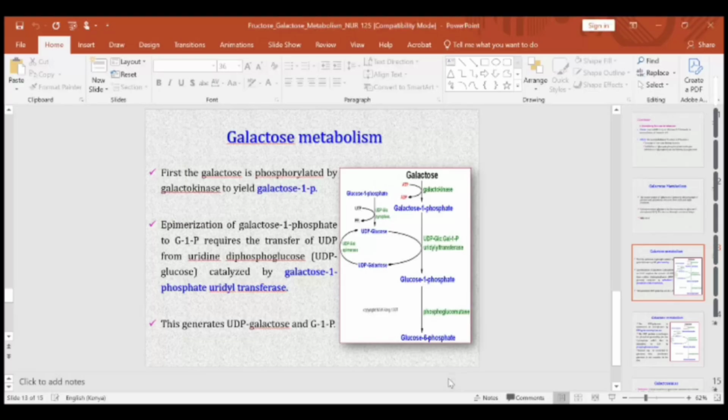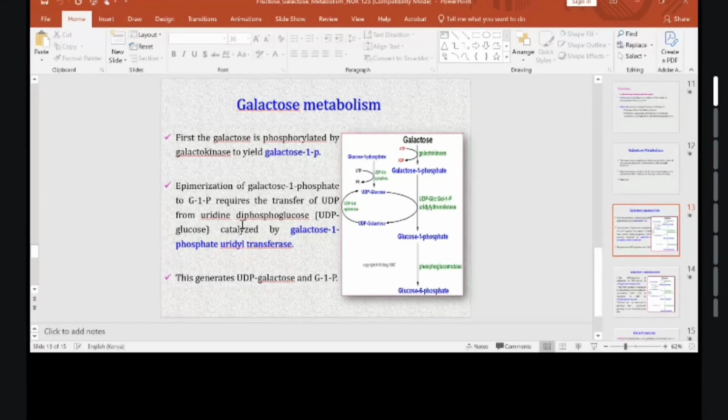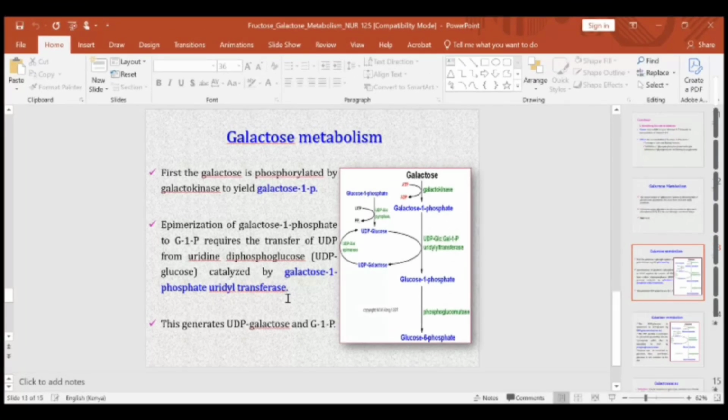You require uridine diphosphate, and this uridine diphosphate is obtained from uridine diphosphoglucose, or UDP glucose. So it's uridine diphosphate attached to glucose. That is where epimerization can occur. You require an enzyme called galactose 1-phosphate uridyl transferase, which is going to transfer the phosphate from galactose to glucose at position number 1.